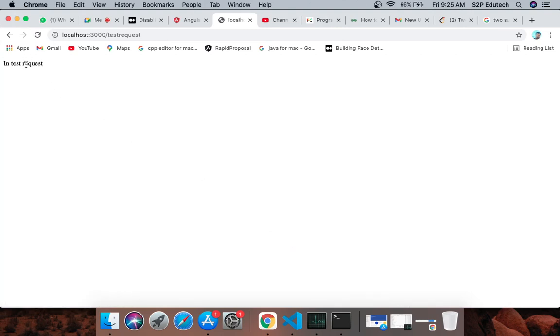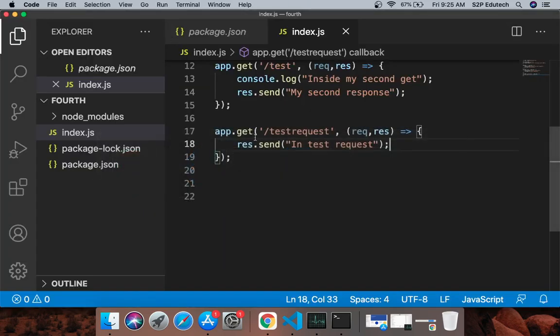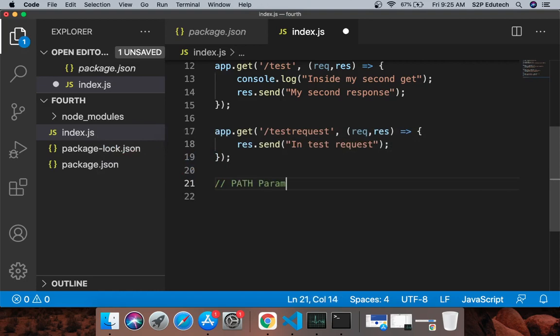Right, so what I got in response is in test request, but till now we have not passed any data to the server. Now to pass this data, there are two ways. First way is called path parameters. I'll just write it down here. Path parameters, and second way is query parameters. I'll explain one by one what they are.